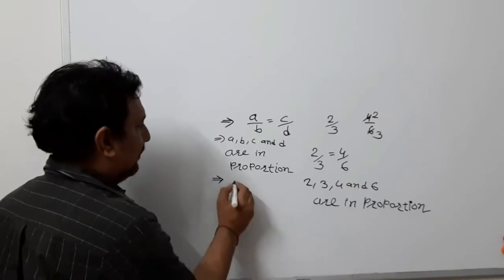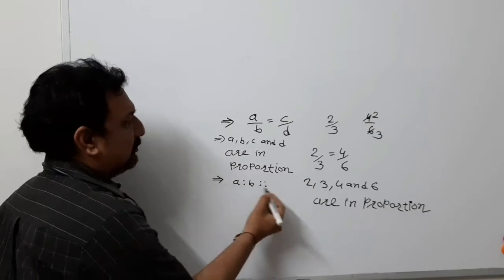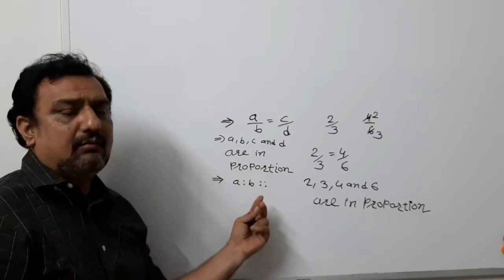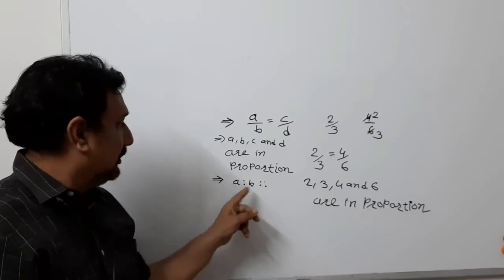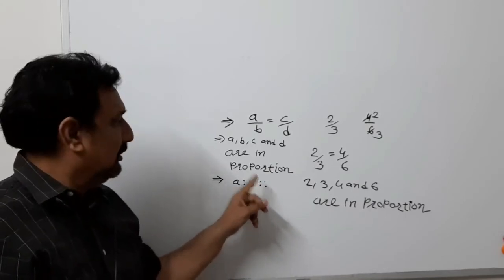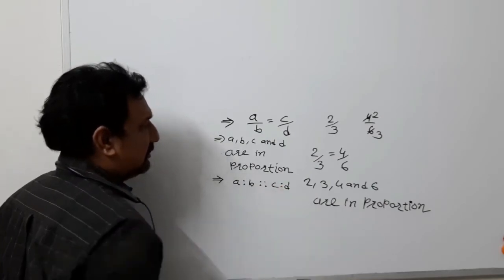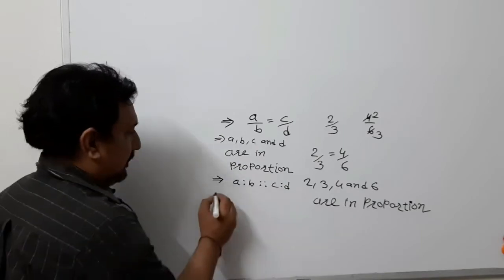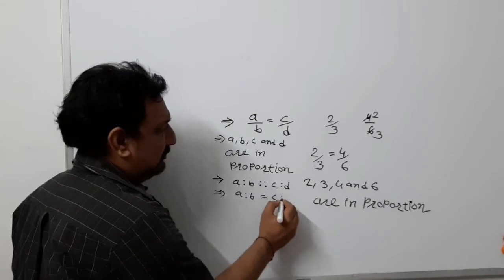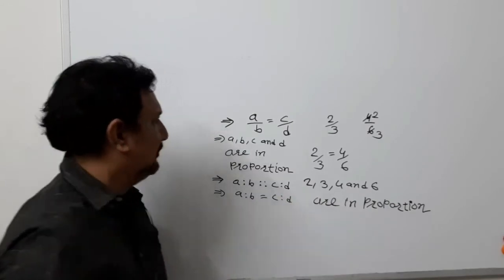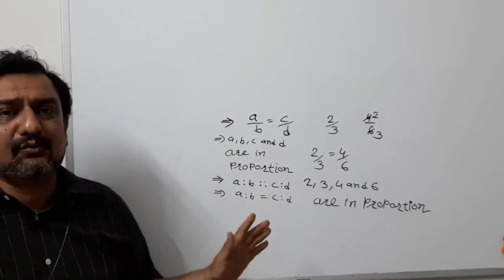Third way, that is A is to B proportional, 2 times you have to put the symbol of colon, A is to B proportion to C is to D. And you can also write it as A is to B equal to C is to D. So these are the 4 different ways you can express the proportionality.